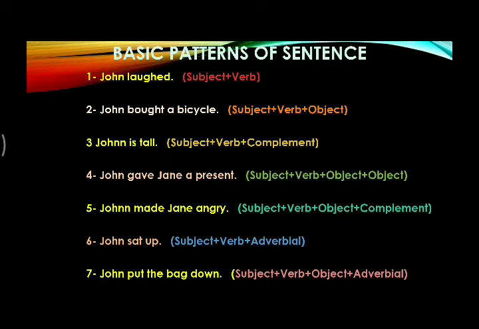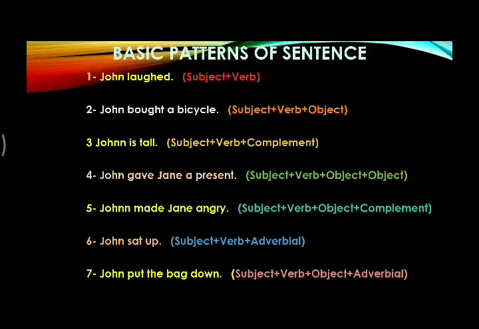Fourth pattern is subject followed by verb followed by object and followed by another object. When there are 2 objects, one of them will be direct object, another will be indirect object. For example, John gave Jane a present. John is subject, gave is verb, that is finite verb, Jane is indirect object and a present is direct object.